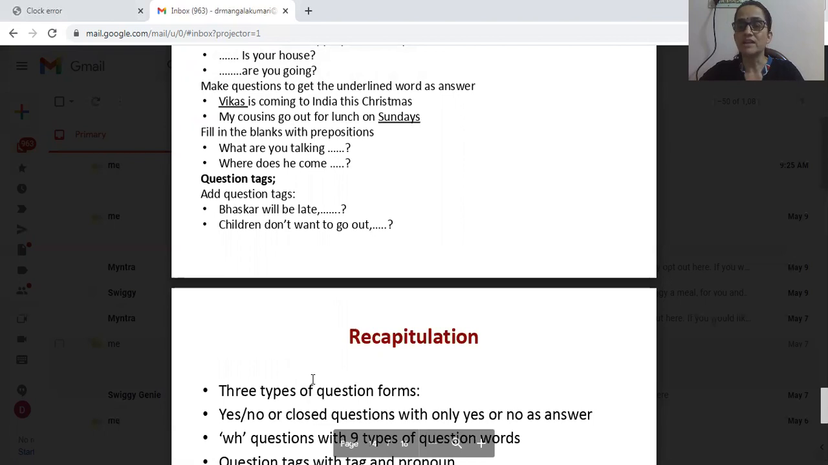If the statement is negative, tag should be positive. And if there are no auxiliary verbs, main verbs are there. Do, does, or did should be added. Bhaskar will be late. Won't he? Okay. Won't he will be the tag. Children don't want to go out. Do they? Okay. So children cannot be used, children should be replaced by they. Bhaskar should be replaced by he. Okay. With the pronouns. These are the tags.